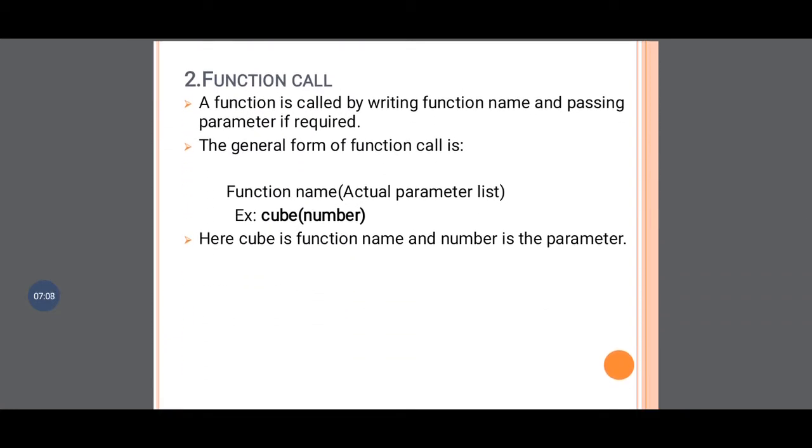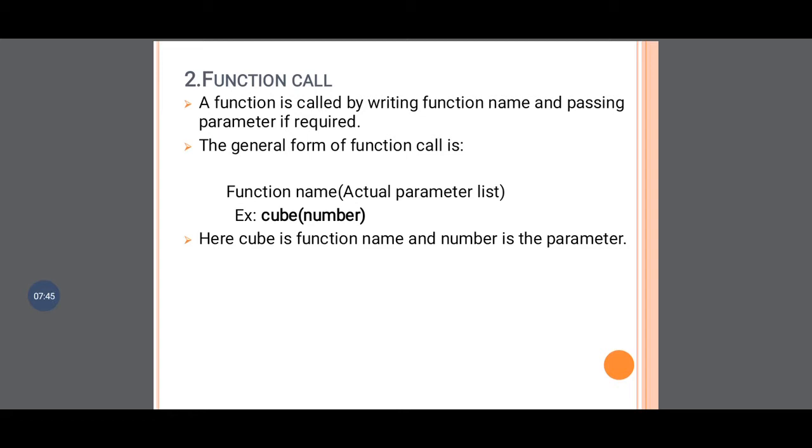Next, the other important part: after the declaration, what we have to do? We have to call that function. So how to call that function? A function is called by writing the function name and passing the parameters if required. Here there are basically two parts. While calling the function, we have to write the function name, and into the brackets we pass the parameters if required. Means if required we will pass the parameter, if not required we will not pass the parameter, it doesn't matter.